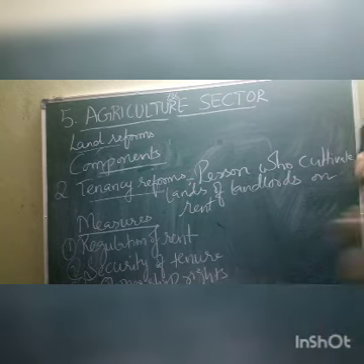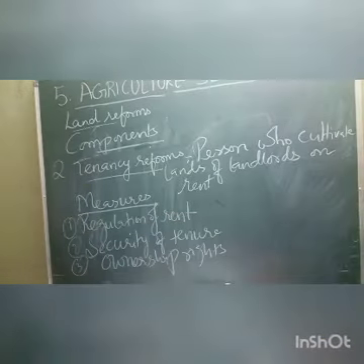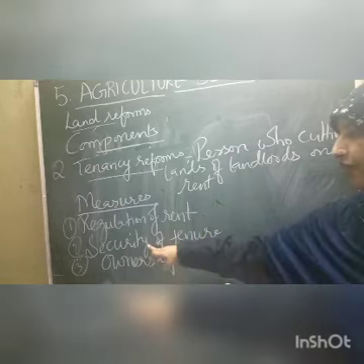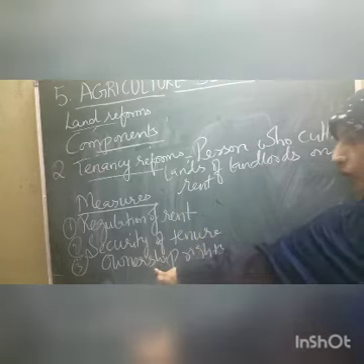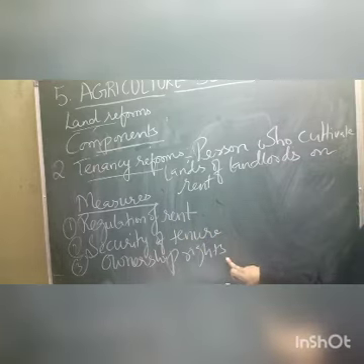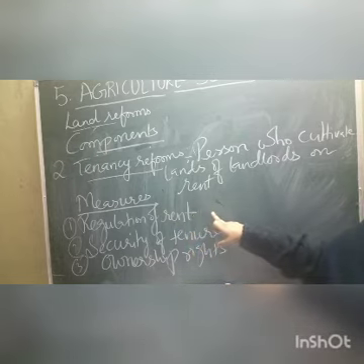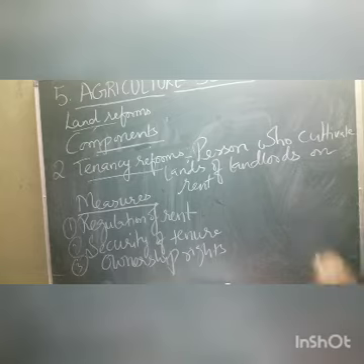So now one by one we have to discuss, children, these three measures: regulation of rent, security of tenure, then ownership rights. Now let us discuss what is regulation of rent. Under this one, the rent was fixed.